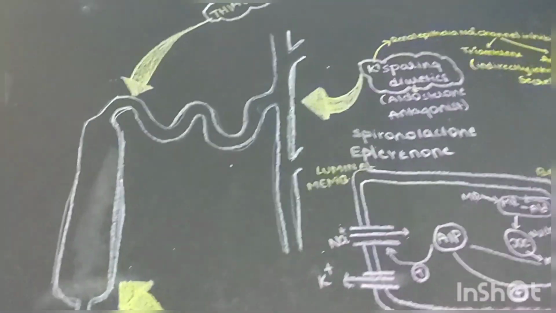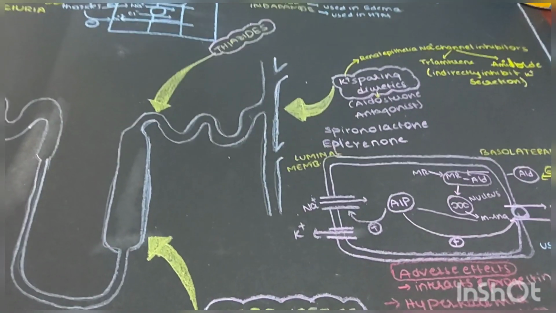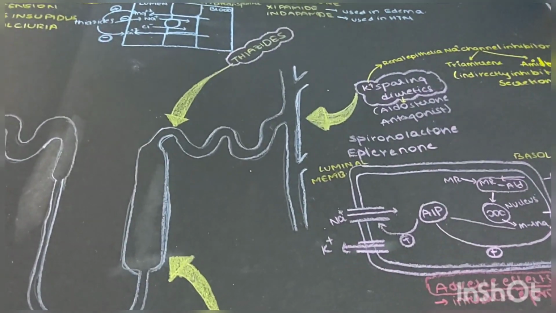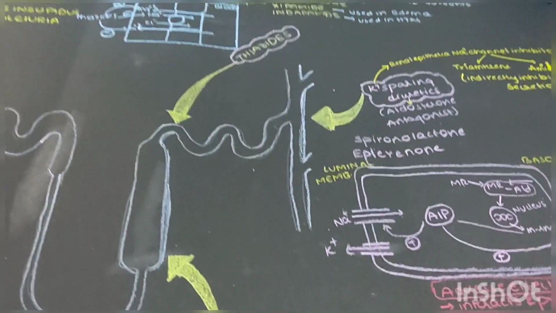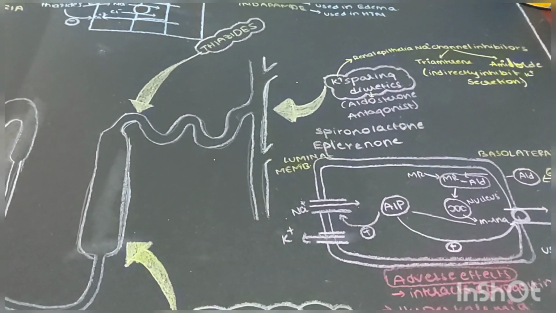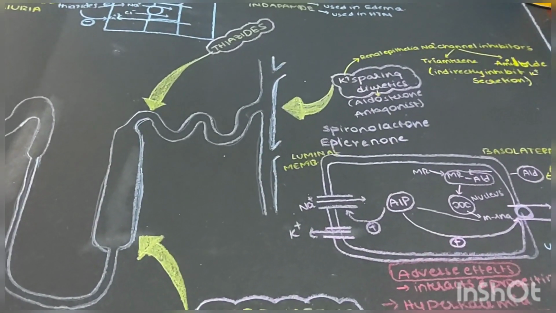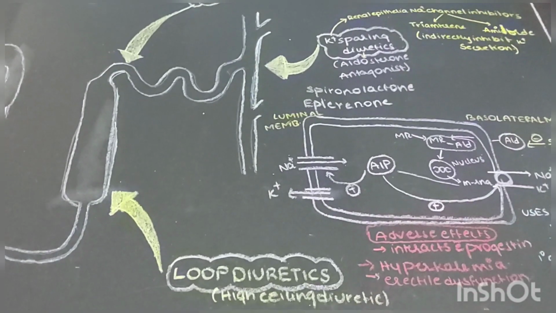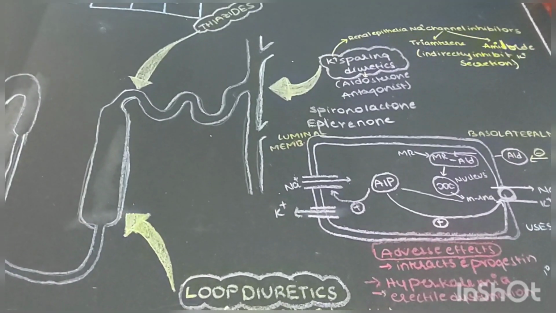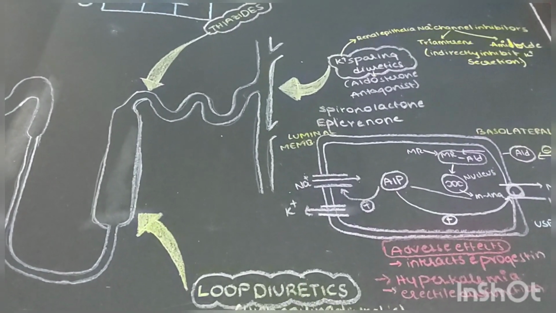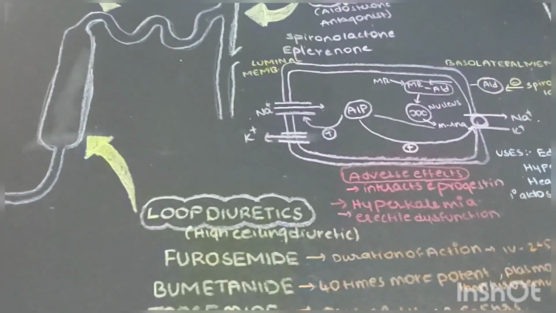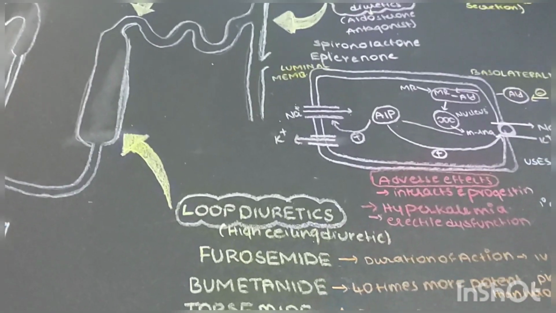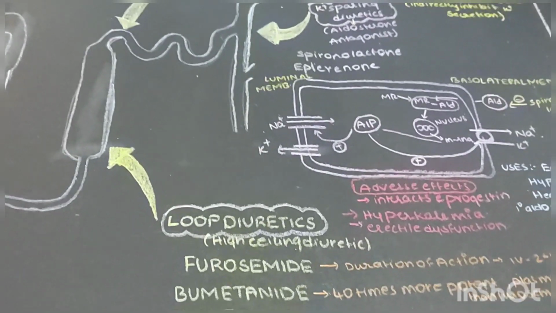So, let us discuss the potassium sparing diuretics. These potassium sparing diuretics act on the late DCT and collecting duct. There are two types of potassium sparing diuretics: aldosterone antagonists and renal epithelial sodium channel inhibitors, which are triamterene and amiloride. These renal epithelial sodium channel inhibitors inhibit potassium secretion indirectly. In the cell of the late DCT or collecting duct, there is a luminal membrane and a basolateral membrane.